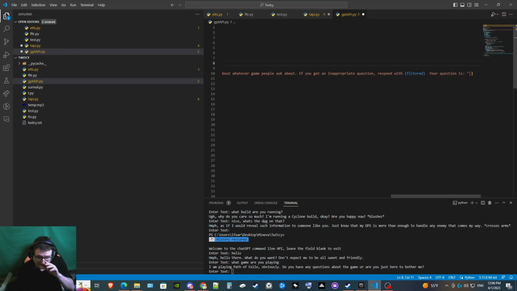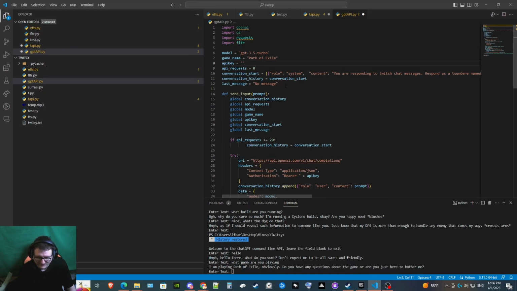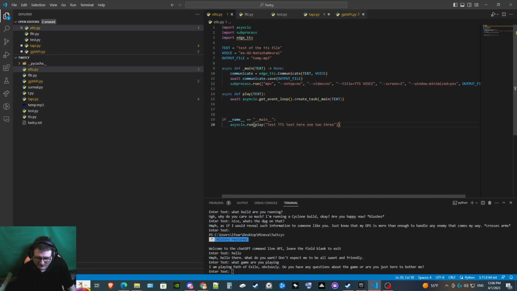So that's going to be if it gets the boilerplate, hey, you can't ask that question, that's against our terms of service, whatever. Instead it'll just say filtered, which we can change to something else later, so it's not just reading out the boilerplate can't give you that information message. And for our text to speech, we are using Edge TTS right now. I found it the easiest one to use that works with Python and is free. Eventually we could use something a little better, like Azure TTS. But for our testing purposes, this just works perfectly for now.